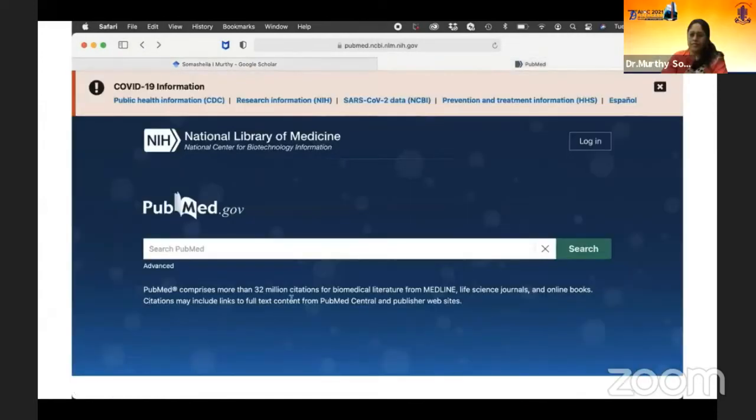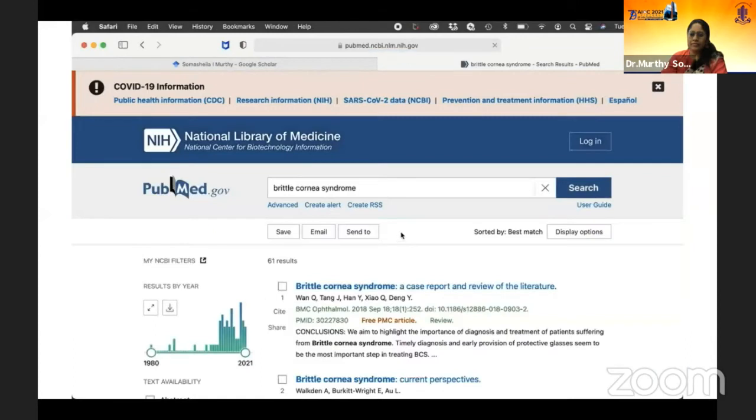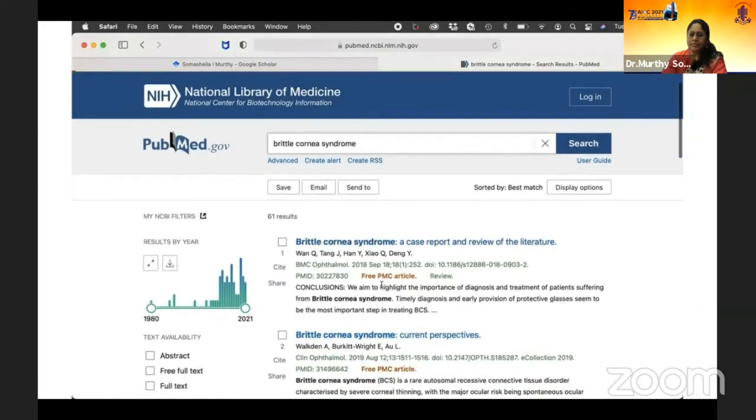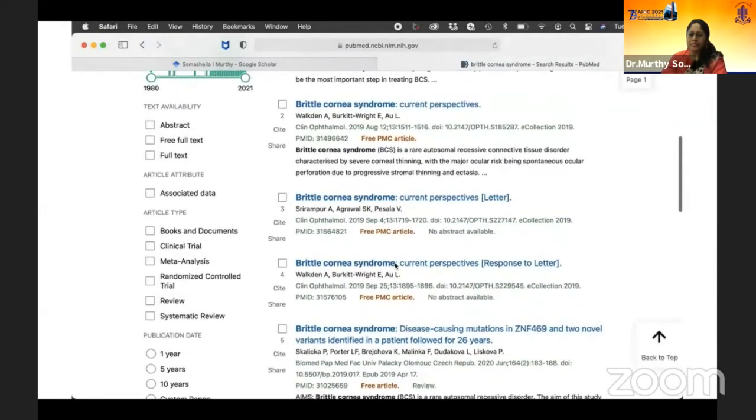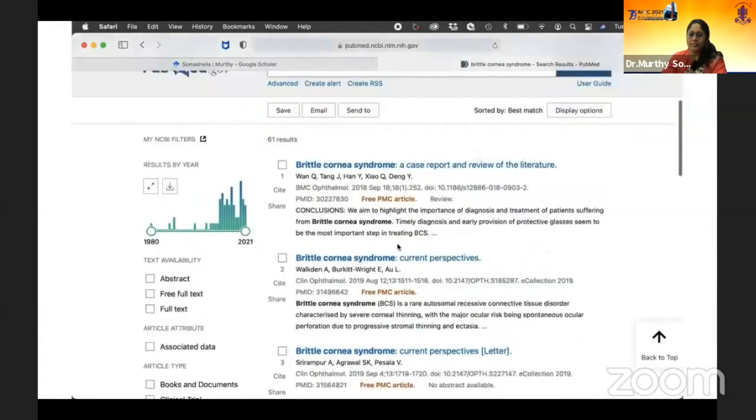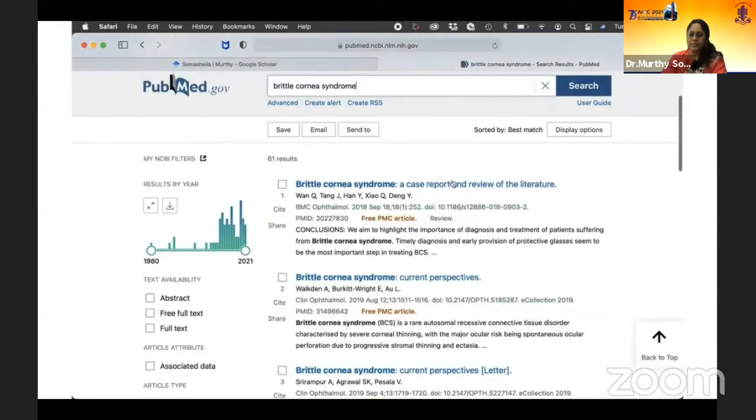So how does PubMed do in comparison? So let's say, same case, I want to look at brittle cornea syndrome, want to know more about it. So I go to PubMed, and the search engine is so fast that you don't even have to type search, it automatically assumes it. And in fact, it sends you many results. It tells you how many results it has. And then the first one is the same that I typed up earlier because it was a free online article. Many of them are free PMC. So PMC is PubMed Central. So many of them will pop up and you can see the free article.